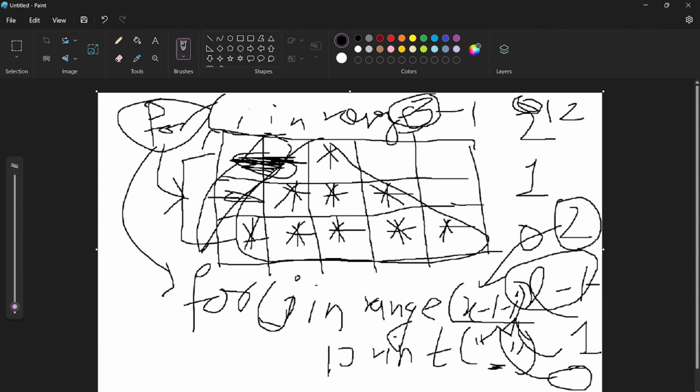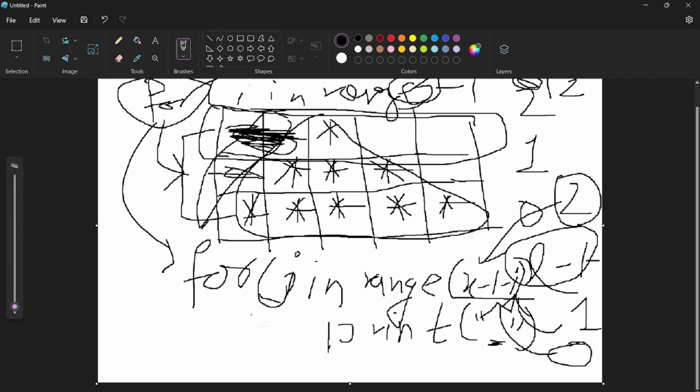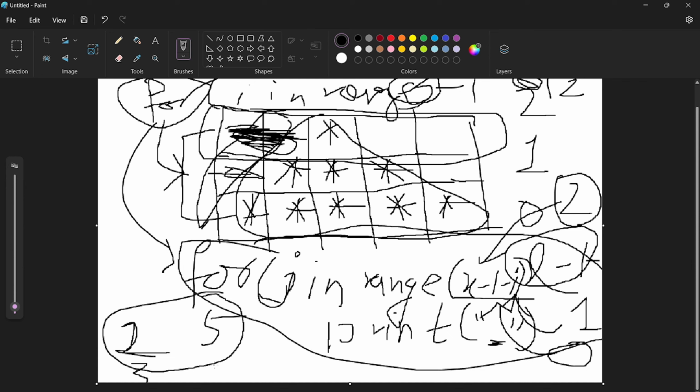For the first iteration, we have already printed these two spaces. Now we have to print the stars, which are 1, 3, and 5. We can use a for loop again, in the same indentation. We don't have to write this for loop inside of the previous for loop, but in the same line.